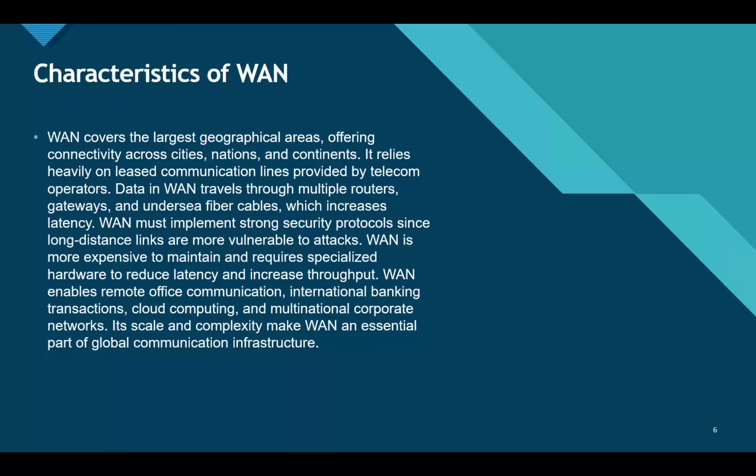WAN covers the largest geographical areas, so it mostly uses leased communication lines provided by telecom companies. Data in WAN travels through many routers, gateways, and undersea cables, which naturally increases delay. Security is a big concern in WAN because long distance transmission faces more risk. WAN also requires expensive equipment to maintain performance over large distances. However, WAN enables very important functions like remote office communications, international banking transactions, multinational business operations, and cloud computing. So, even though WAN is complex and expensive, it is a critical part of the global communication system.